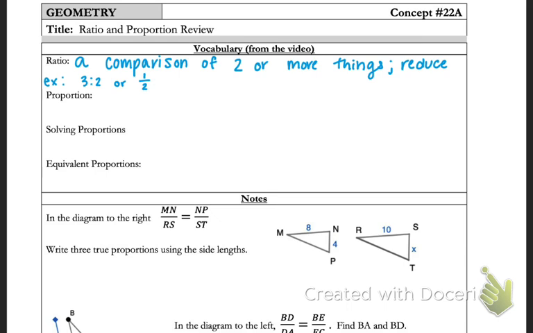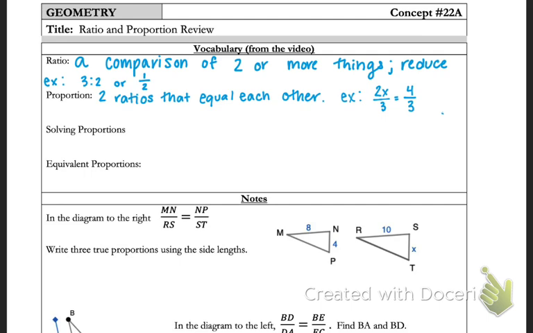A proportion is two ratios that are equal to each other. An example for us would be 2x over 3 equal to 4 over 3. So anytime we set two ratios equal, we are creating a proportion.